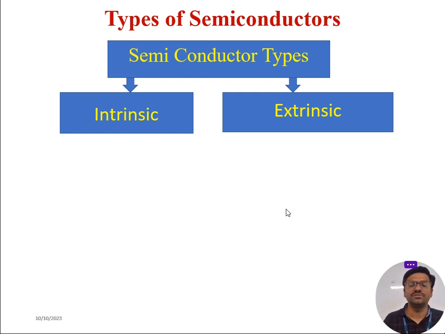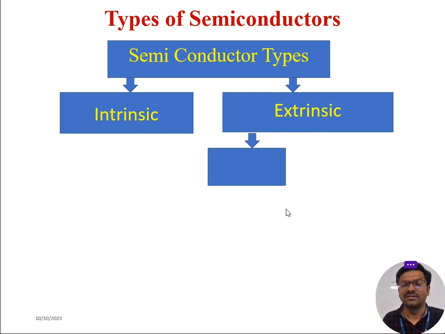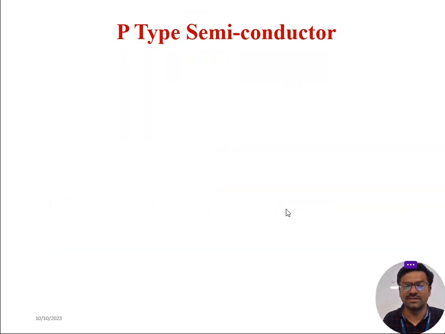An extrinsic semiconductor is an impure form of semiconductor. Impure means that to the intrinsic semiconductor we add certain impurities to come up with an extrinsic semiconductor. As a result of the impurity, we come across two different types of extrinsic semiconductor: P type and N type.